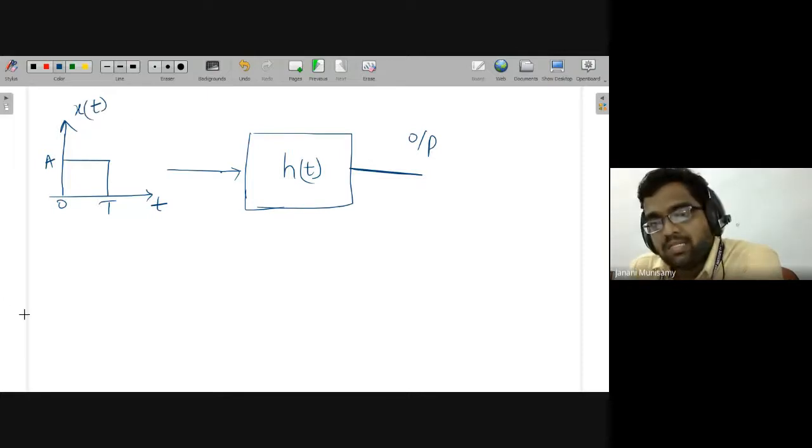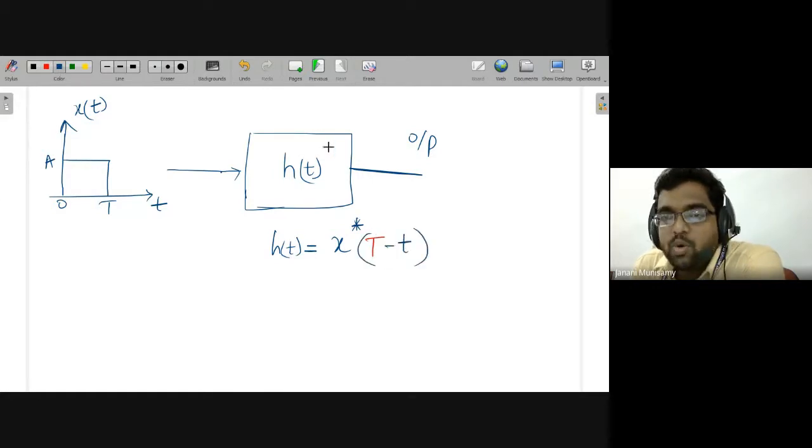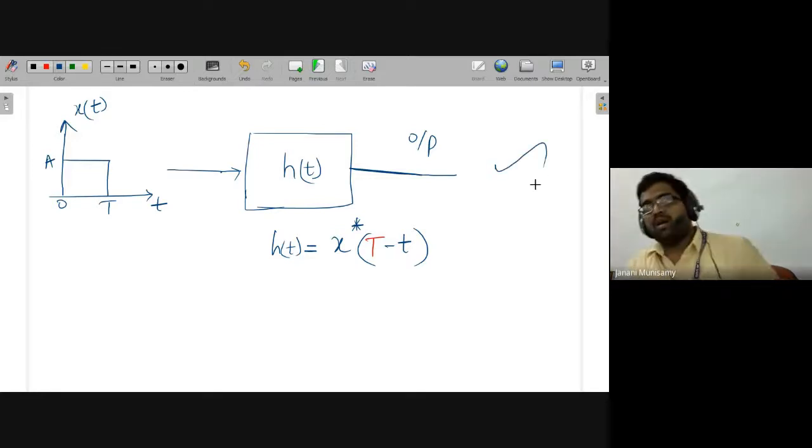This signal is x of t. Now, if h of t is equal to x star of capital T minus t, suppose you design a system h of t with this kind of functionality, then very easily you can recover back your output, even though there is noise in the system.